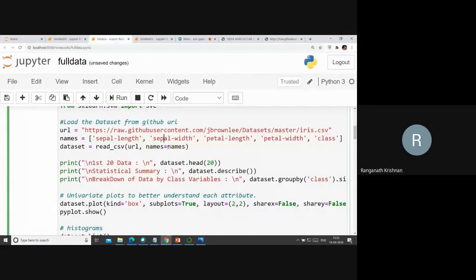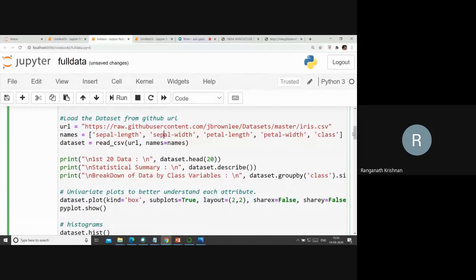Now, how powerful Python is: you can read it from a URL. You don't even have to store it in your table. If it's a huge file and you have the processing power in Google Colab, you can read a 1.5 GB file by just pointing it to the URL. You don't even have to store it. That's how all the big data work. That's how powerful Python is.